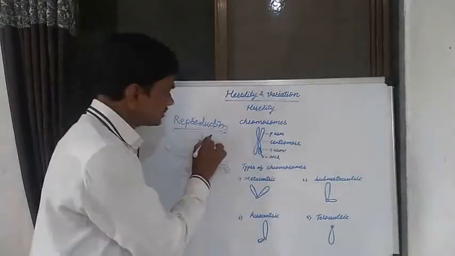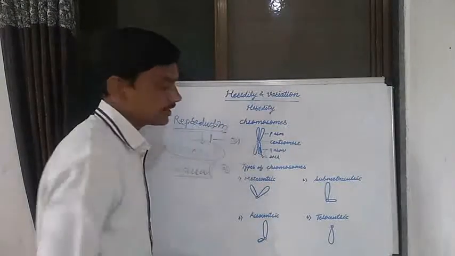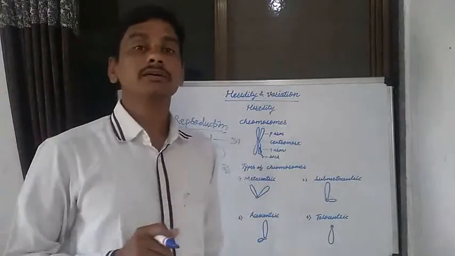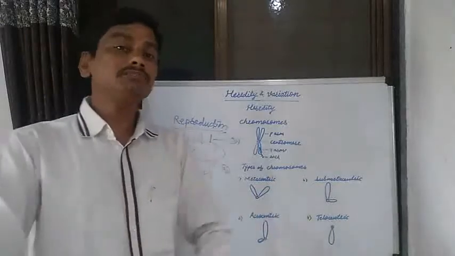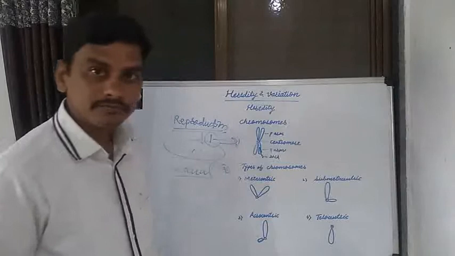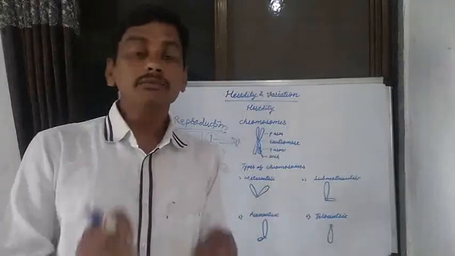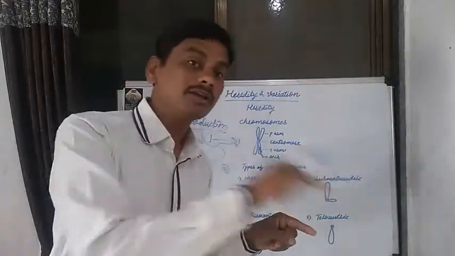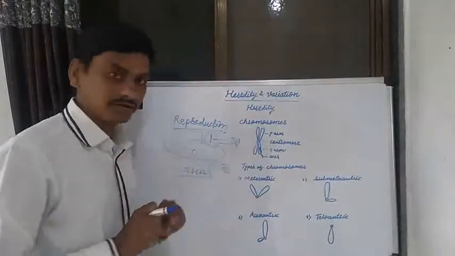Because a single individual produces the new offspring, all characters pass from that individual to the offspring.